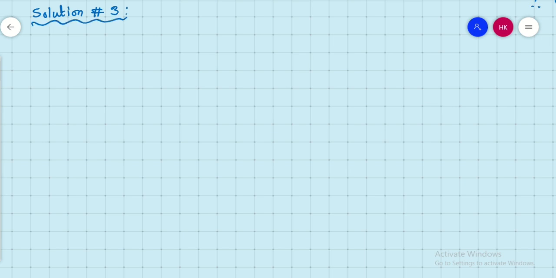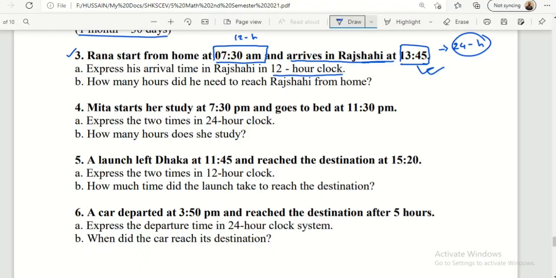Solution number 3, number A. At first we write 24-hour clock, and here we write 12-hour clock. So in 24-hour clock there is written 13:45, right?